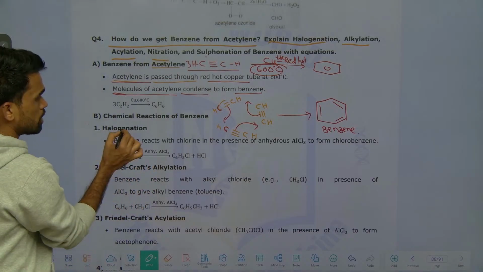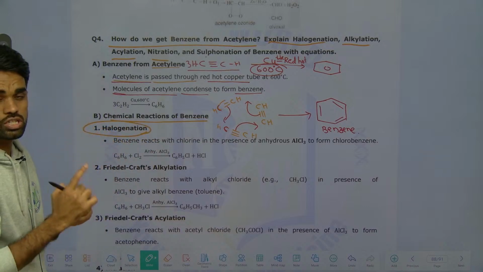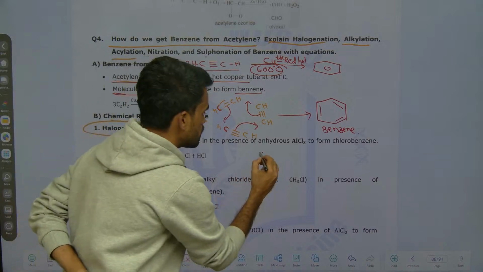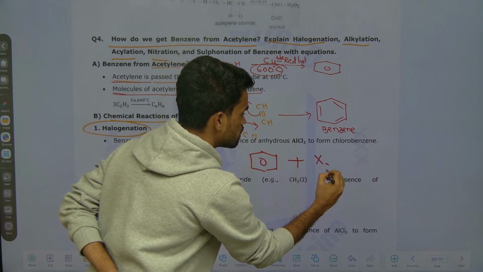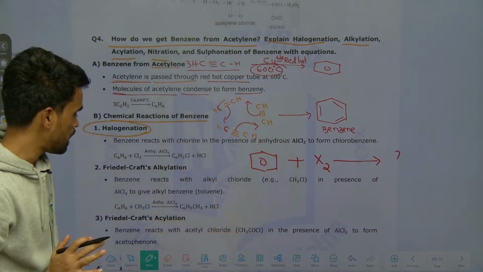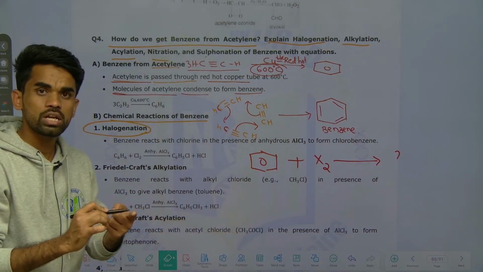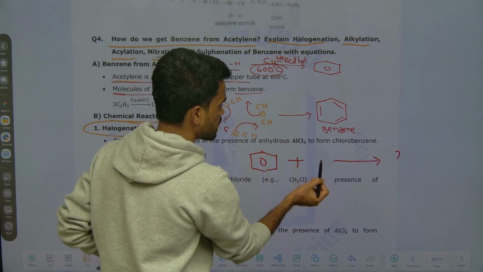First of all, chemical reactions of benzene with halogenation. It means benzene is now treated with a halogen, okay. So now what will be the product formed here, they are asking. For example, the halogens are chlorine, bromine, fluorine, iodine. Now let us say here I am taking chlorination.